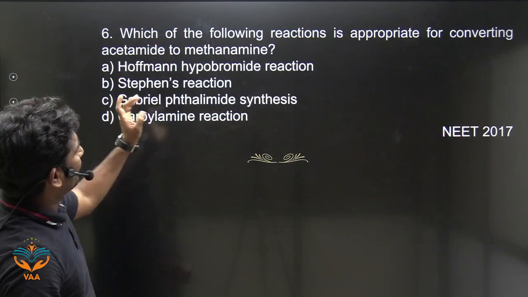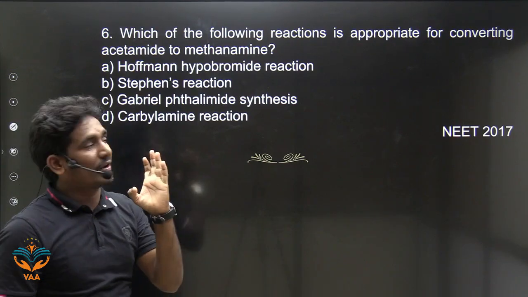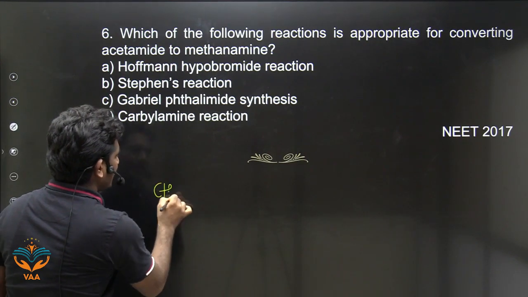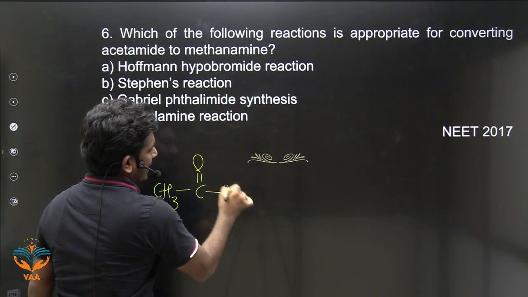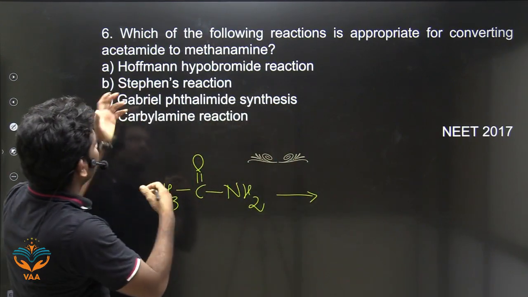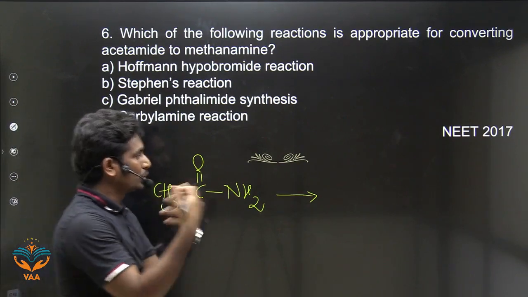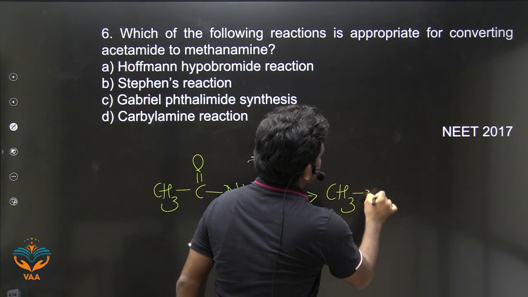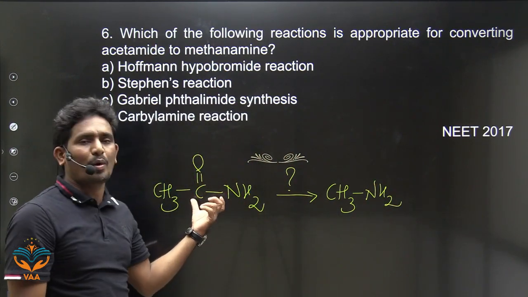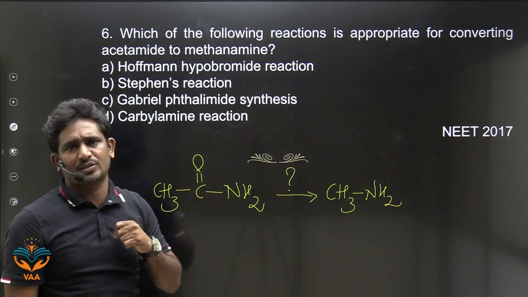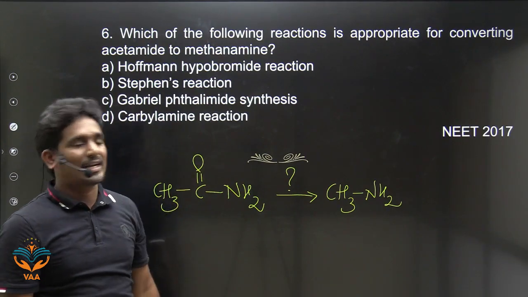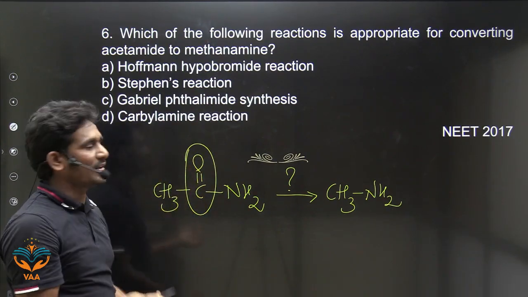Next one. Which of the following reactions is appropriate for converting acetamide to methanamine? What is acetamide? CH3, C double bond O, NH2. It is acetamide. So it is asking which of the following will convert this acetamide to methanamine, CH3NH2. So what do we have to use here? A very important named reaction it is. What is that? It is the Hofmann degradation. Now what to do? We have to remove this CO. So which reagent will remove this CO?